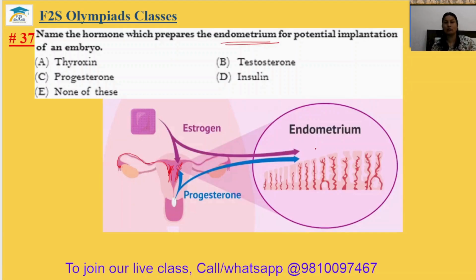Which hormone helps in the formation of the endometrium? So this is your progesterone. 37th answer will be your option C.